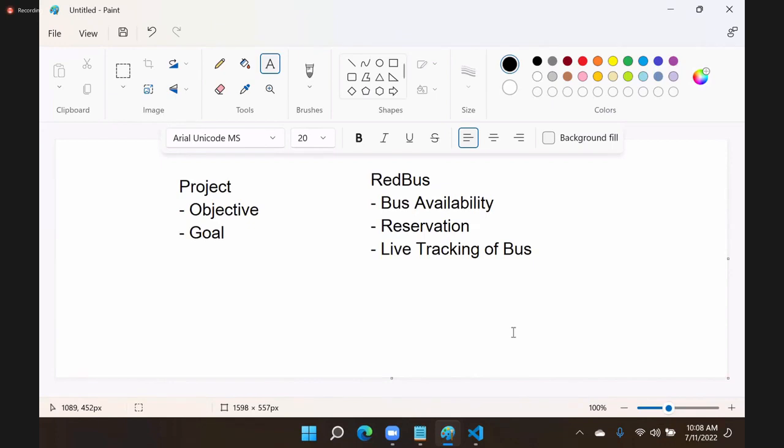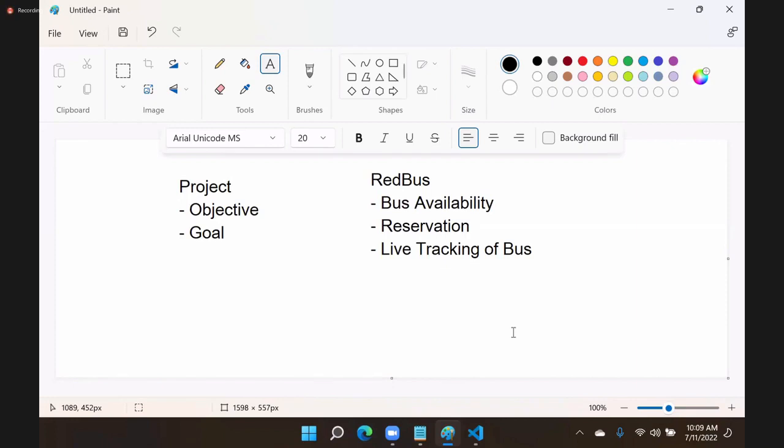If bus availability is not working, the primary thing is not working, that's not good. The main purpose of the application is bus availability. It should work. That is an objective. Reservation must work. That is an objective. Live tracking, if working, very good. If not working, it's okay. We have an alternative mechanism.